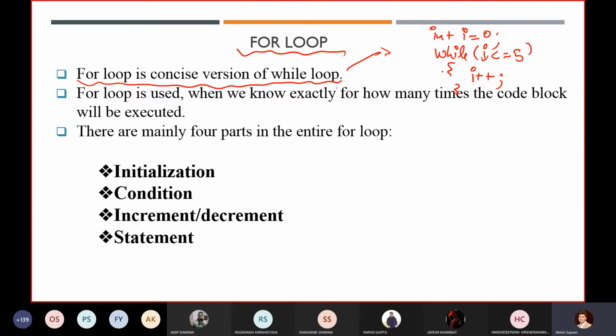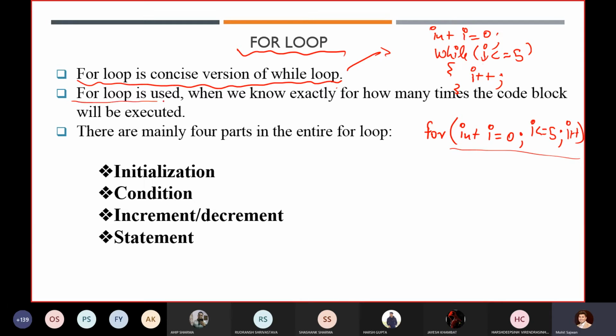Now, to make your code more readable and more concise, they made it so that in a single line you can write the entire code, like int i = 0; i <= 5; i++. Now in a single line you are writing the entire condition.